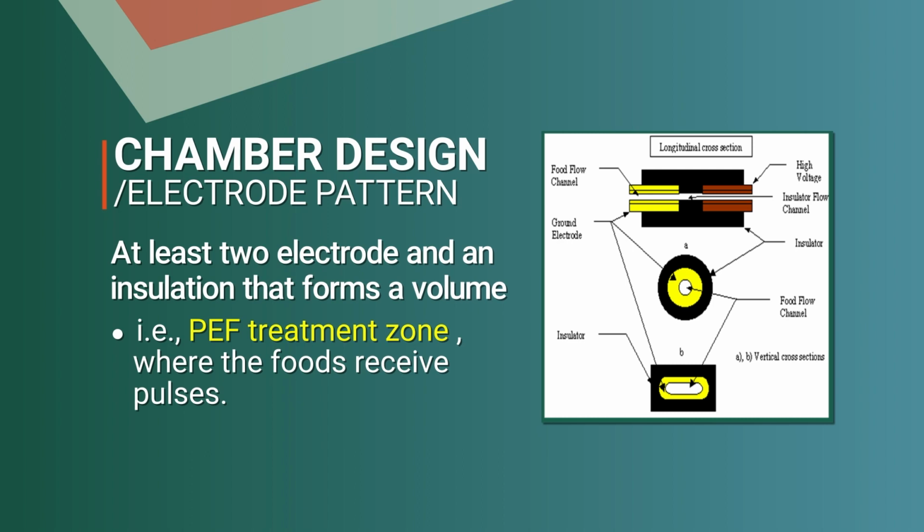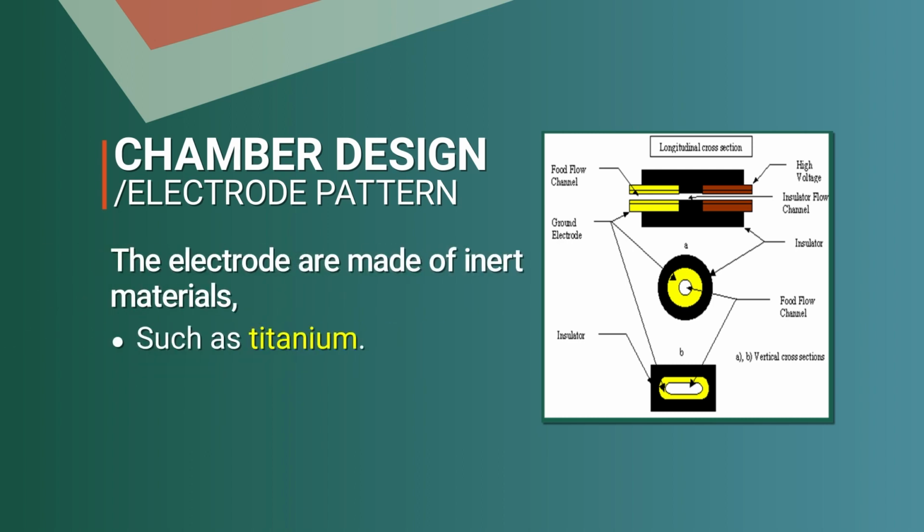A tubular design could be there. There could be a channel kind of flow. That's how the parallel plates are shown, the yellow and the red one. The electrodes are made of a material like titanium. Here it is important to see the gap between the electrodes, because electric field strength is affected not only by the voltage you are applying across the food material, but also by the distance between the electrodes.